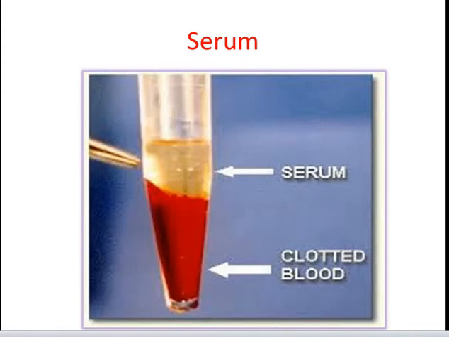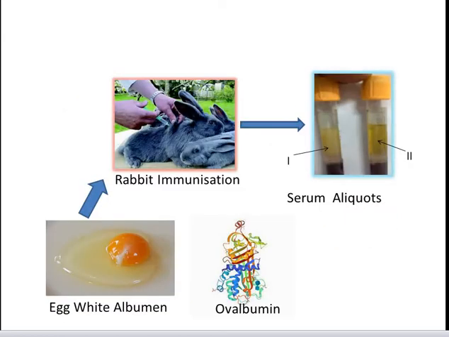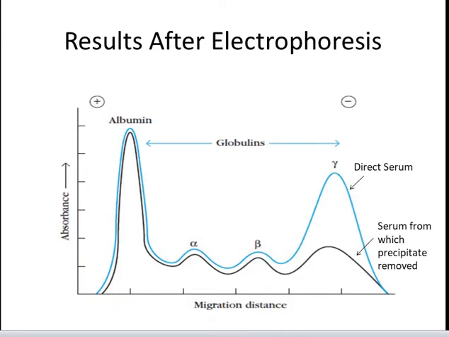The first evidence that antibodies were contained in a particular serum protein fraction came from a classic experiment by A. Tiselius and E. A. Kabat in 1939. They immunized rabbits with the protein ovalbumin. Ovalbumin is the albumin of egg whites. They then divided the immunized rabbit's serum into two aliquots. Electrophoresis of one serum aliquot revealed 4 peaks corresponding to albumin and the alpha, beta and gamma globulins. The other serum aliquot was reacted with ovalbumin and the precipitate that formed was removed. The remaining serum proteins which did not react with the antigen were then electrophoresed.